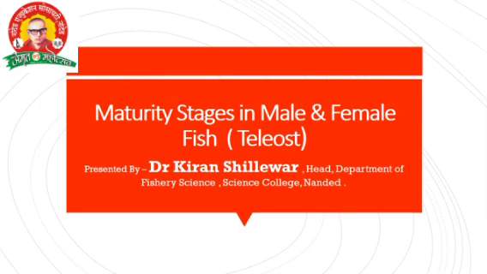Then the next topic is maturity stages in male and female teleost fish. How do the maturity stages come on? Teleosts such as Katla, Rohu and Mrigal are all seasonal breeders. And how do they mature? We will see in this topic, the maturity stages in male and female fish.